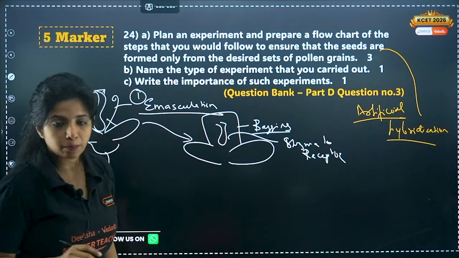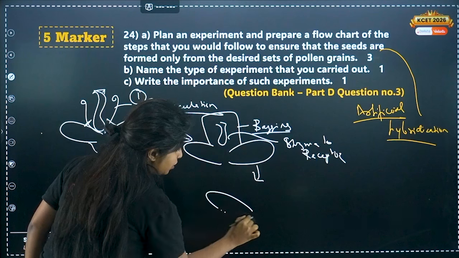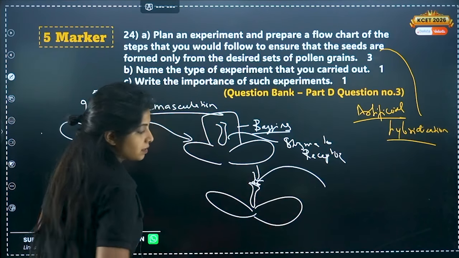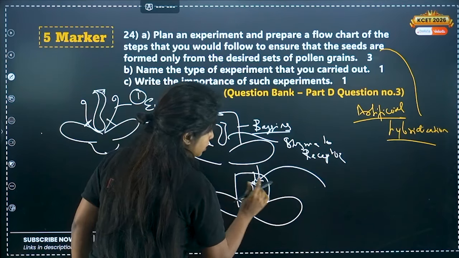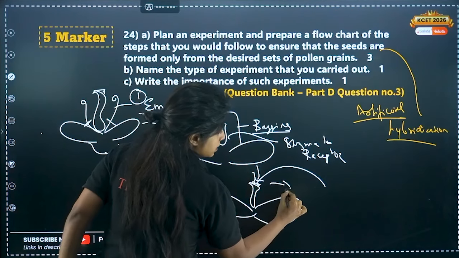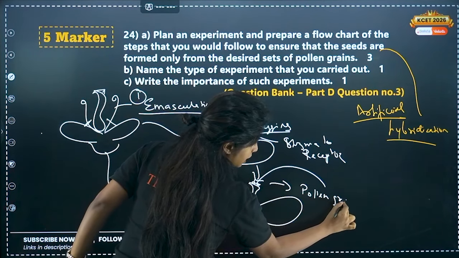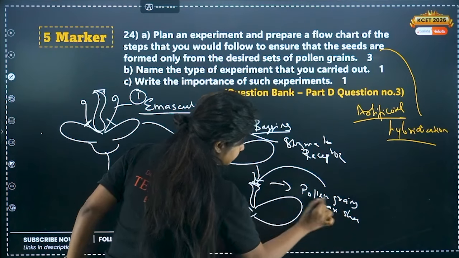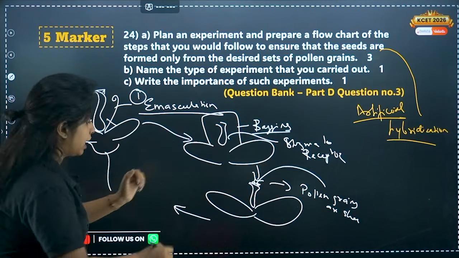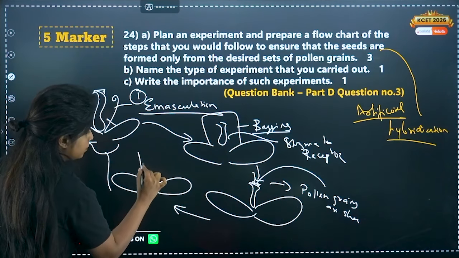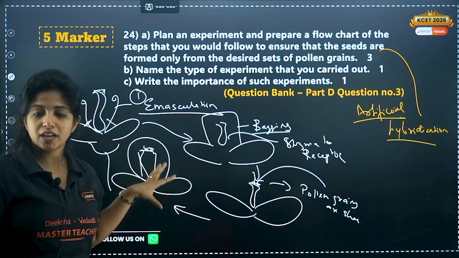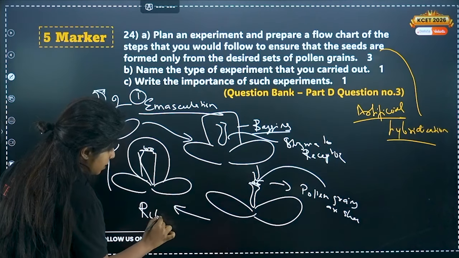Now once I feel the stigma is receptive, what do I do? I open the bag. I do not need to write this. I open the bag and I put the pollen grains of my desired plants. Pollen grains are shed. Now after that, what will I do? Again, different pollen grains can come, so I cannot leave it like that. Again, I would have to rebag the whole thing, so the smooth pollen pistil interaction can happen. So this is known as rebagging.